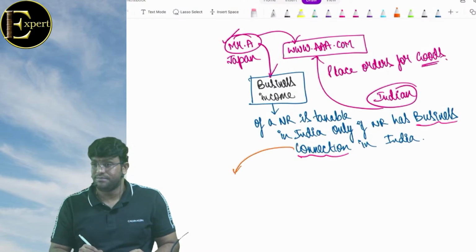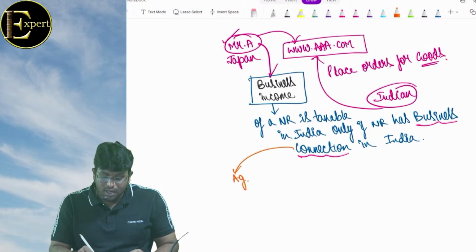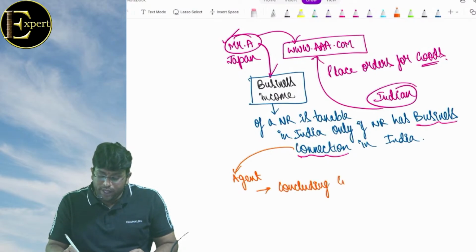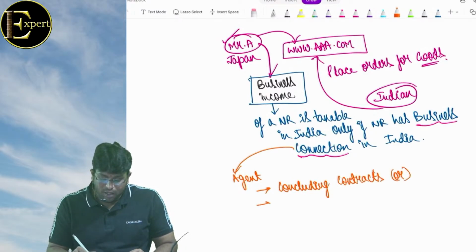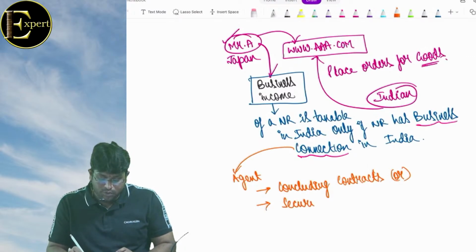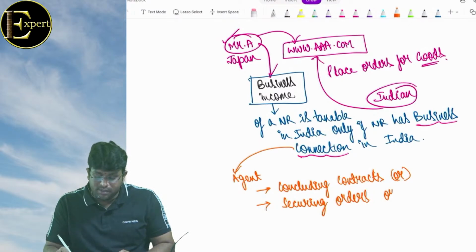They have given. There is an agent in India who is concluding contracts. Who is concluding what, beta? Contracts. Number two, who is securing orders.